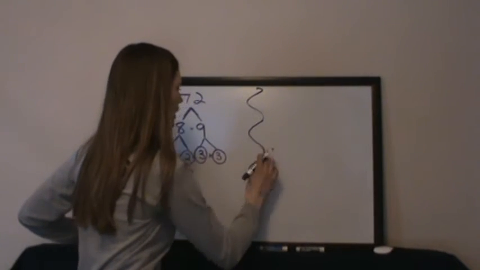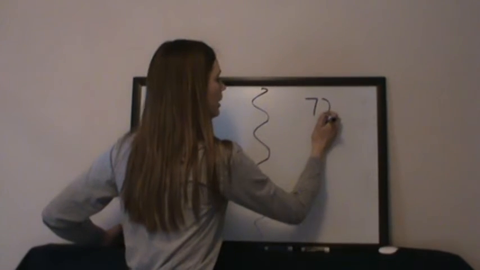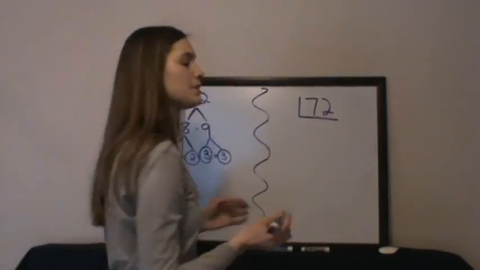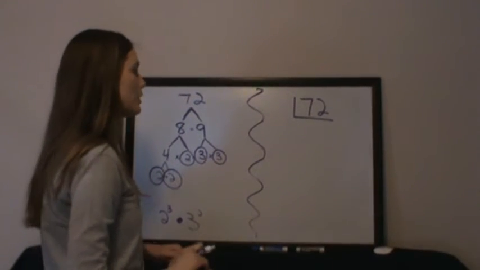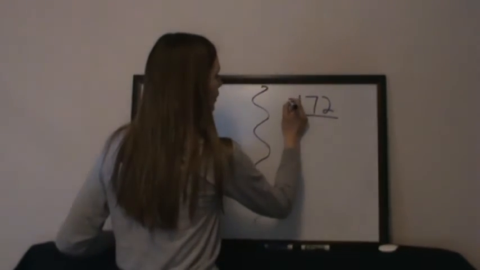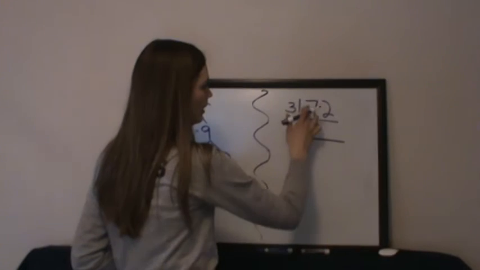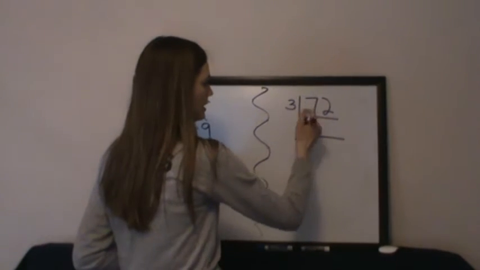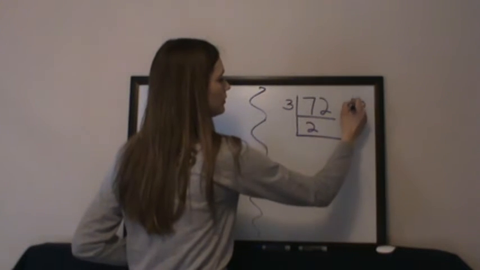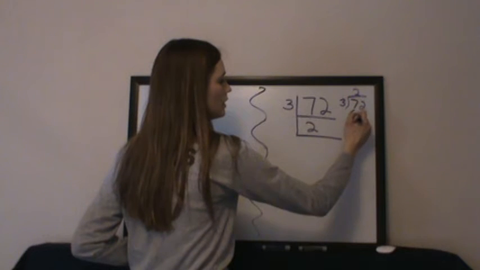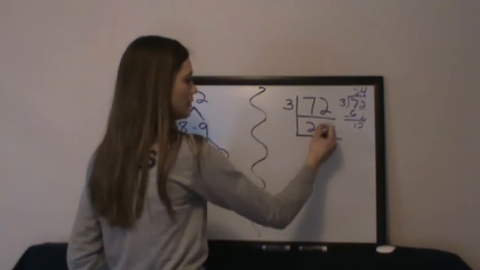The next method we learned that was new, but I know some of you really liked doing, was the ladder method. The ladder method is when you keep dividing only prime numbers out of the number that is given. I'm going to start with the number 3 because I know 3 can go into 72 and 3 is prime. 3 can go into 72, let's see, 3 into 7 is 2 times, and I'll write it out so you can see as well, and subtract. Then, how many times does 3 go into 12? That goes in there 4 times.